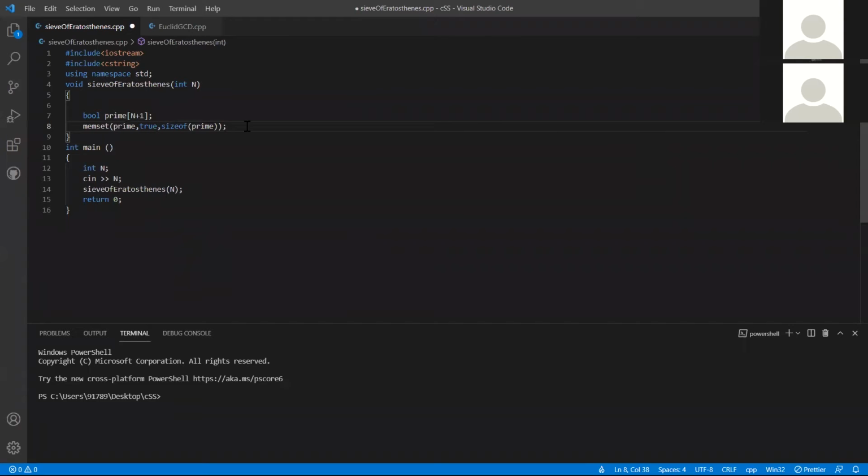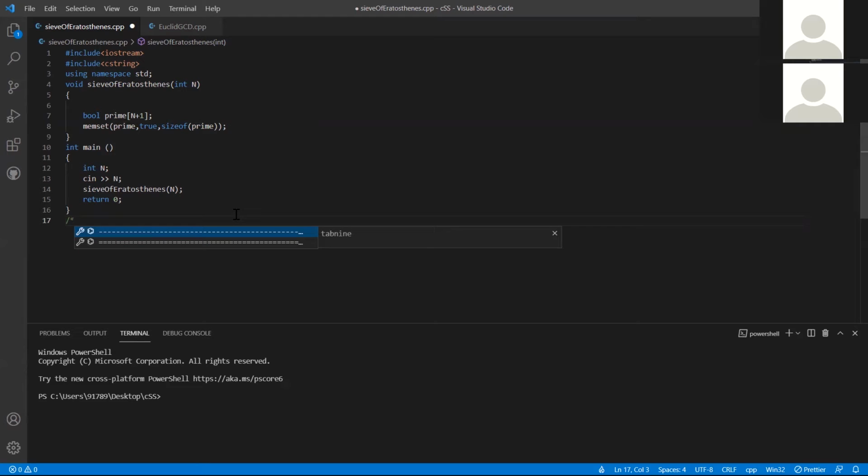Okay, so what the memset function does is, it takes 3 parameters here, right? The memset function will start from this memory, and it will go until this block, the third parameter, the block of memory. It will set all the values to the second value, whatever you give. Okay, it might be confusing. Let me just make it simple.